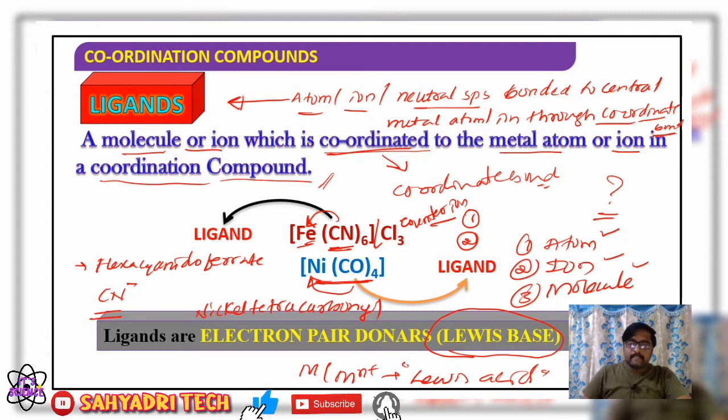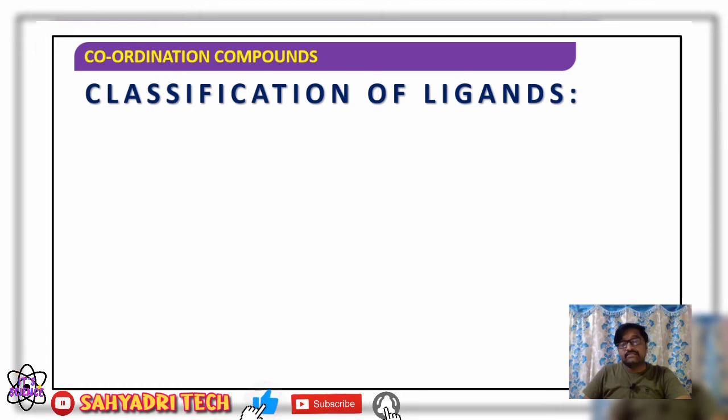Now if I consider classification of ligands, as we said, a ligand may be an atom, atoms may act as a ligand, ions also act as a ligand, and even molecules also act as a ligand.